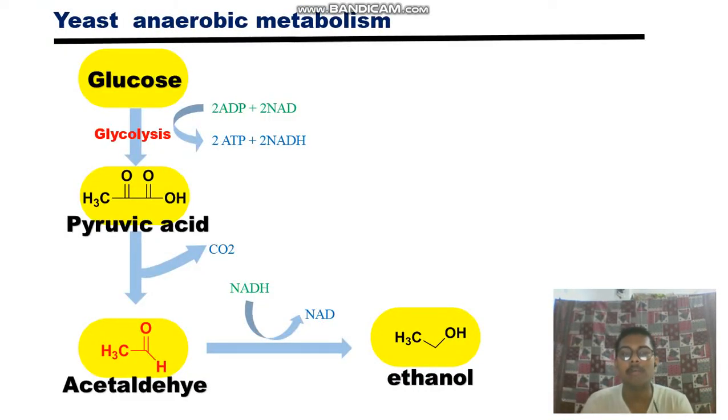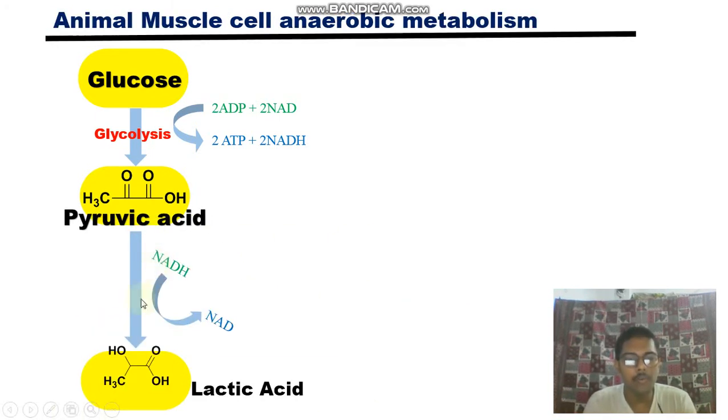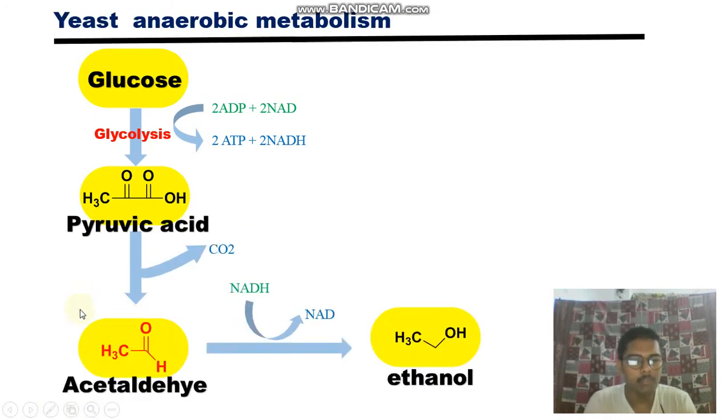Let's first discuss yeast. We have said yeast normally does fermentation. They survive in the absence of oxygen, so they take another pathway to produce ATP without oxygen. If you go through the steps, this is called anaerobic metabolism in yeast.